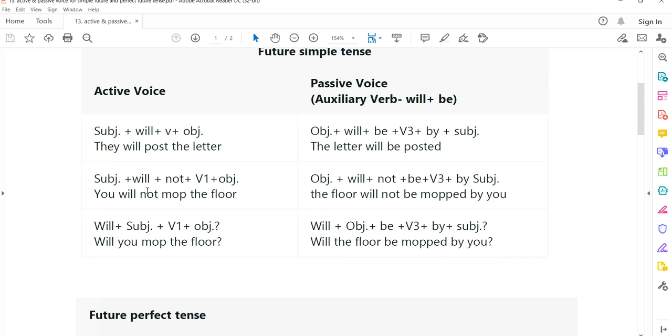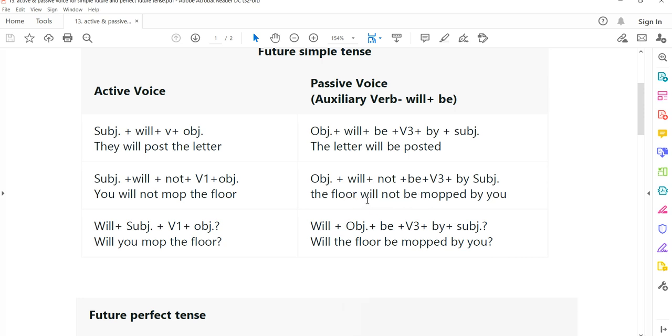If we have a negative sentence, it is easy, you just have to put not after the first auxiliary. Don't forget the first auxiliary. For example, he will not mop the floor. Here in the active sentence we have just one auxiliary, so it's okay when we put not after will. But if we change this sentence into passive, don't forget to put not after the first auxiliary. The floor will not be mopped by you.